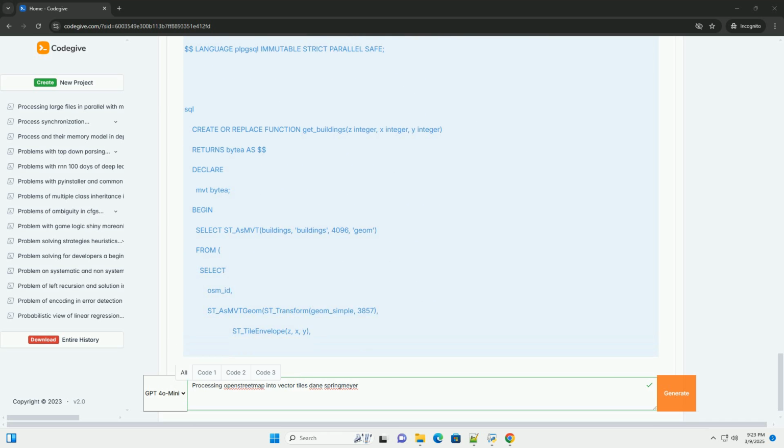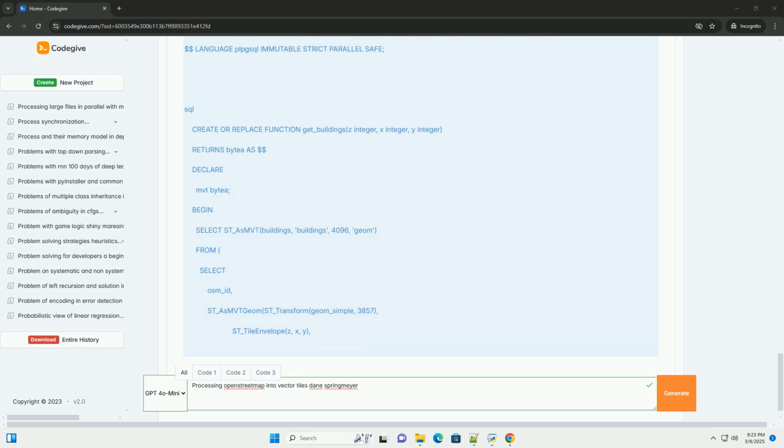Tippecanoe, for pre-generating tiles from GeoJSON. Tippecanoe is excellent for pre-generating vector tiles from GeoJSON data. It's not directly connected to PostGIS. You would first export data from PostGIS to GeoJSON and then use Tippecanoe to create tiles. This is a good option if you want to create static tile sets.